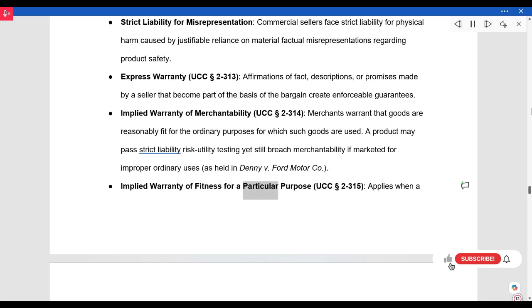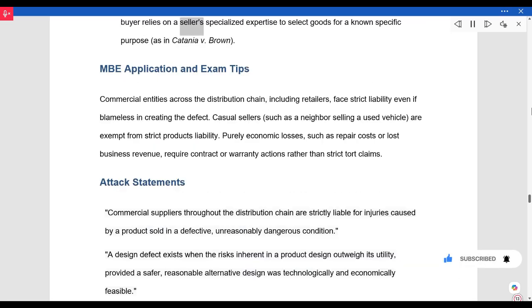Implied warranty of fitness for a particular purpose. UCC Section 2-315 applies when a buyer relies on a seller's specialized expertise to select goods for a known specific purpose, as in Catania versus Brown. MBE application and exam tips.